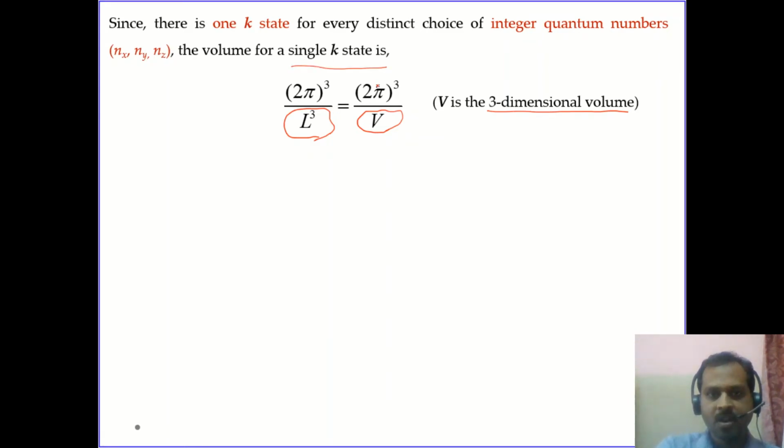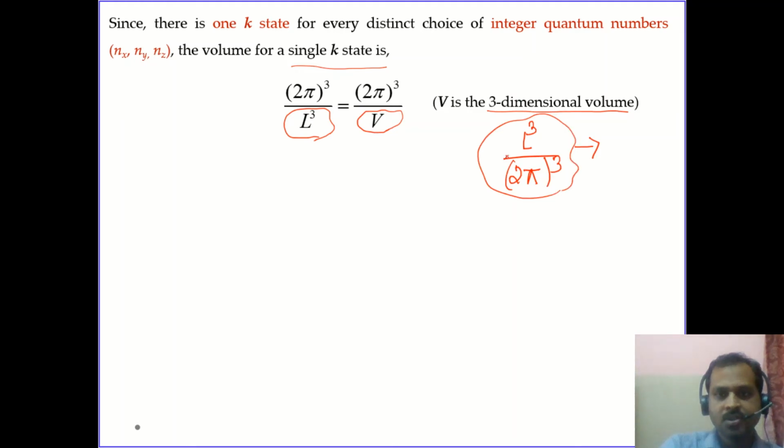Our intention is to find out the total number of k states per unit volume. So the total k states in this volume can be written as L cube by 2 pi whole cube. So this is the number of k states in the volume L cube. So this is the total number of k states.